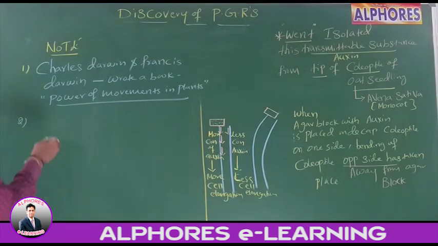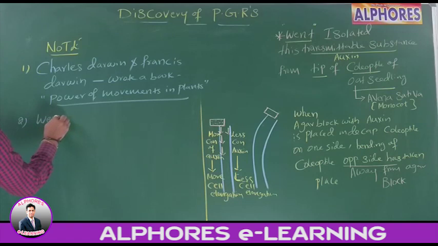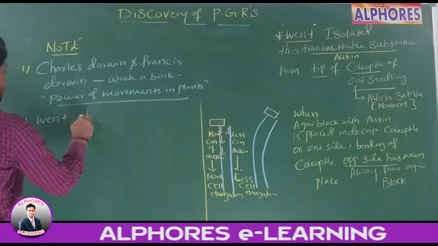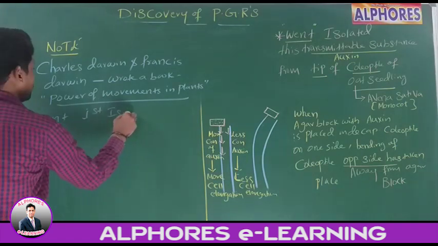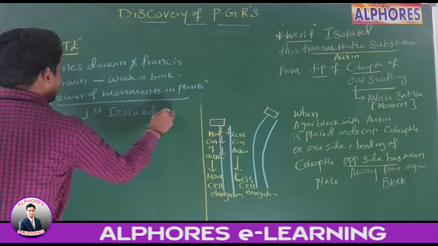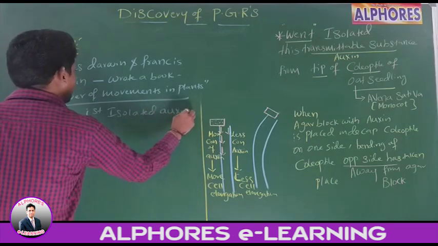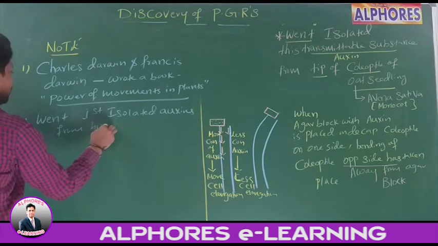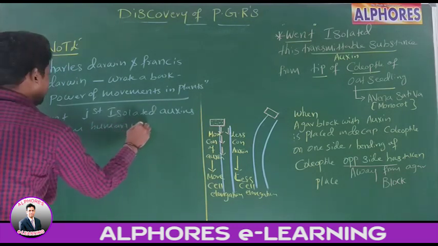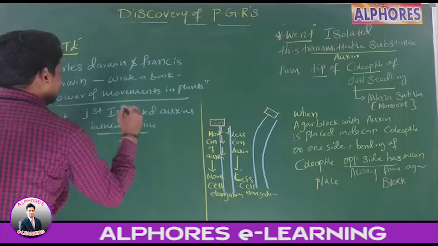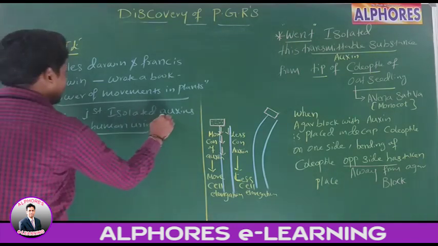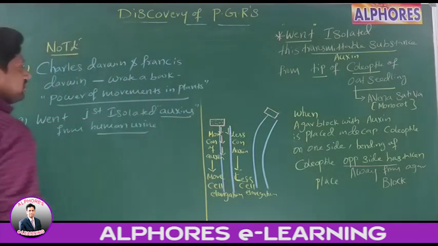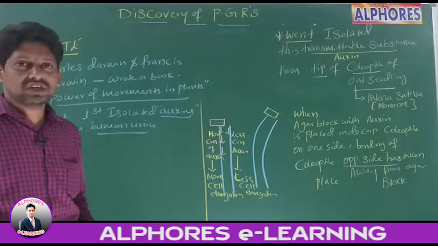What is the scientist's name? Went. Went first isolated auxins from human urine, right?